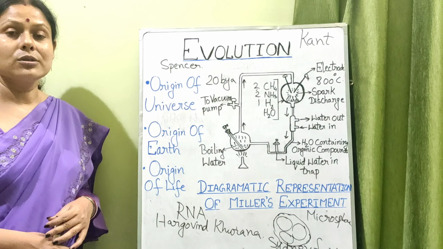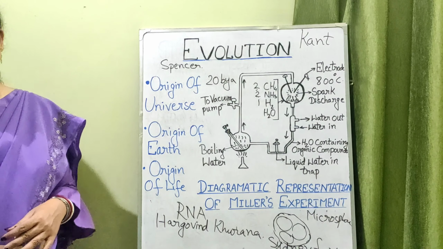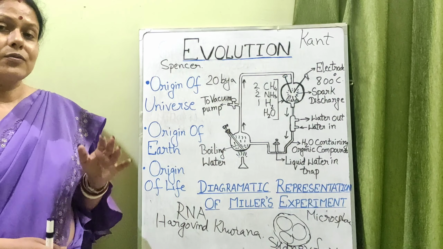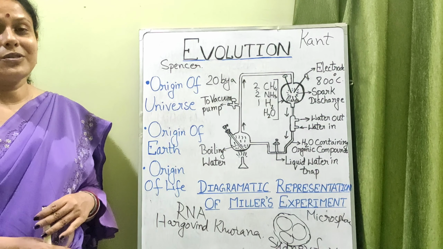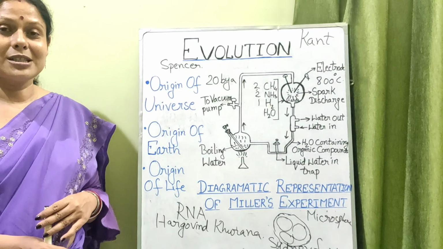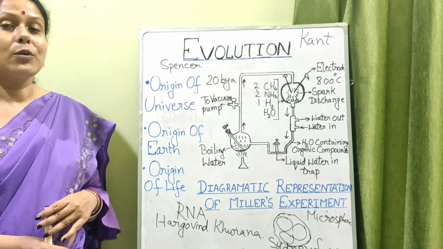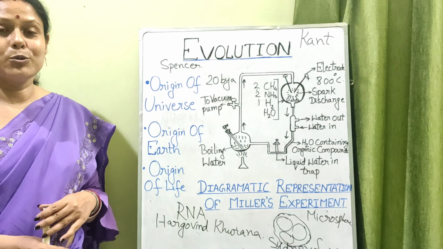So this is all about today's class of evolution, with the origin of the universe, origin of the solar system, origin of Earth, and origin of life. I hope you have understood the chapter well, and we will follow in our next class the next portions of this chapter.